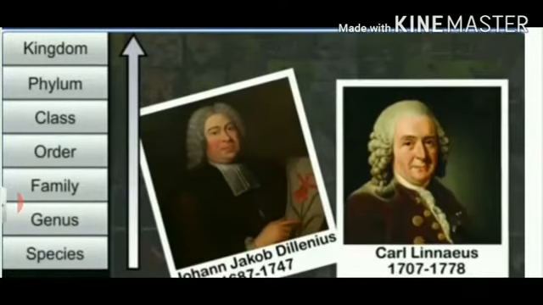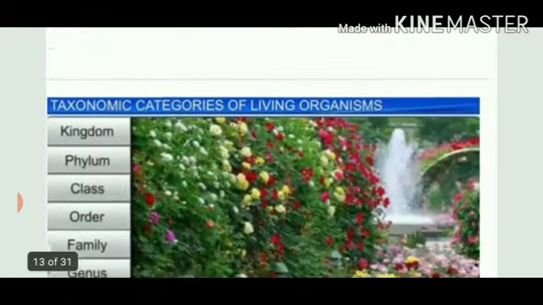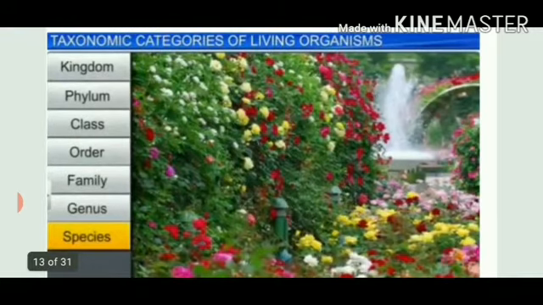Now, many botanists who were working on these taxonomic categories, such as John Ray and Carl Linnaeus, described that there are 2 kingdoms, number 1 plants and number 2 animals, in which all the living creatures are placed. So, first of all, we will study about the species. Species can be a group of individuals with similar characters. We all are humans.